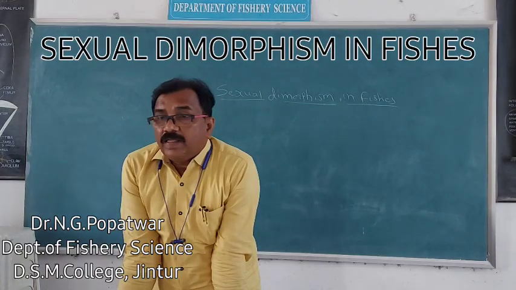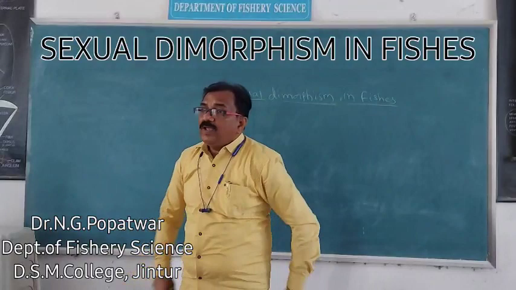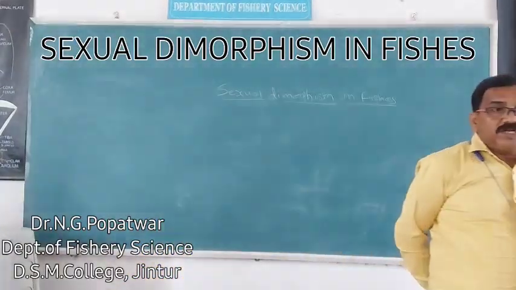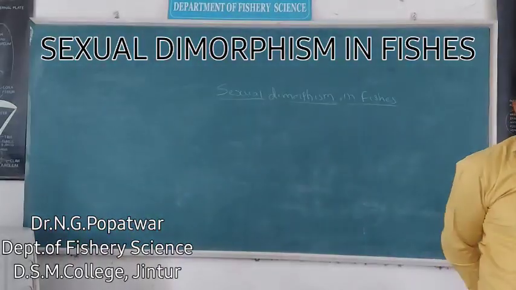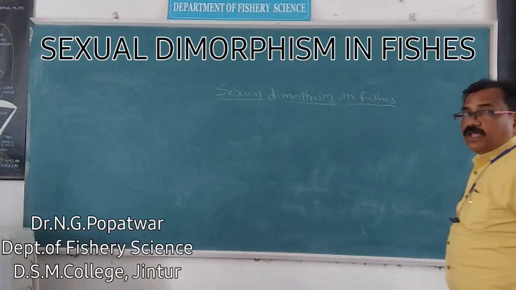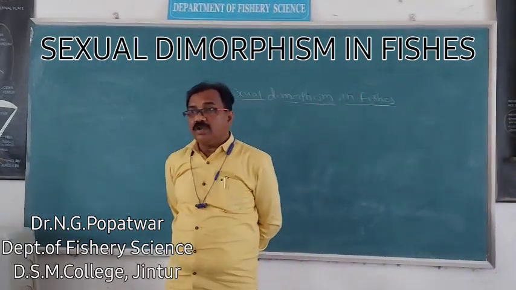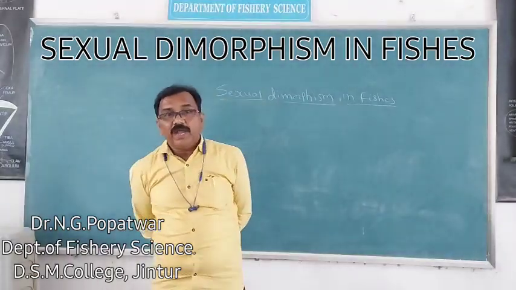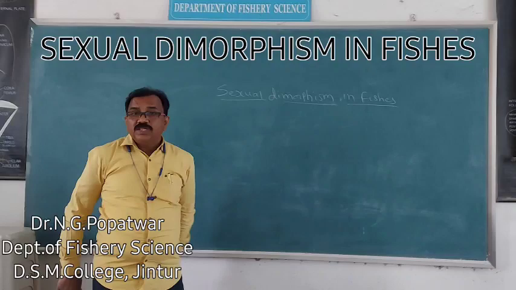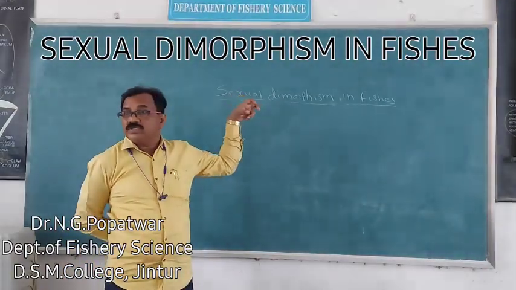That is the formation of gametes, male gamete and female gamete. In the process of gametogenesis, two gametes are produced. One gamete, the female gamete, from the ovaries, and the male gamete from the testes. The female gamete is called egg or ovum, and the male gamete is called sperm or spermatozoa. These two gametes are produced after gametogenesis.